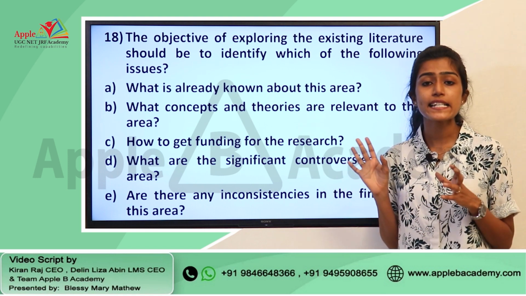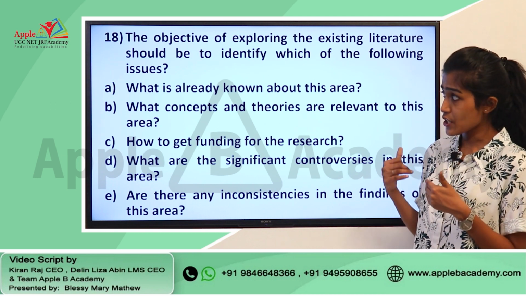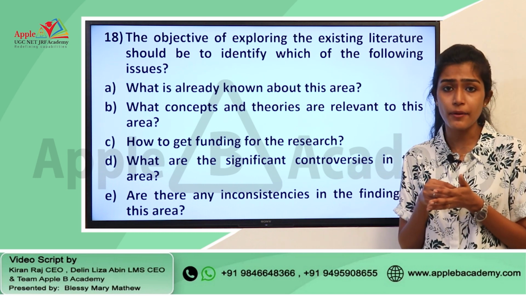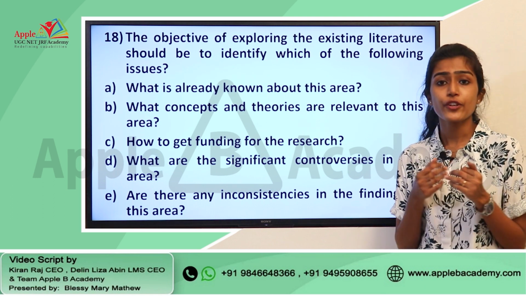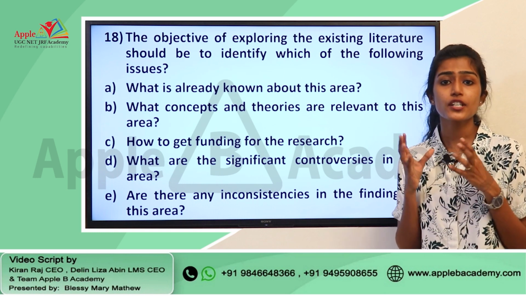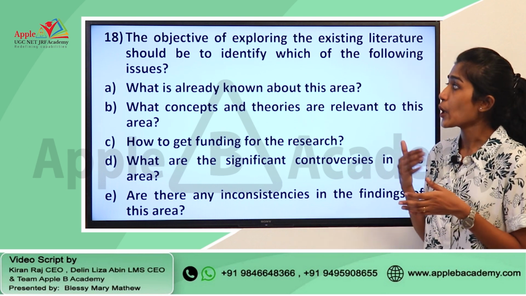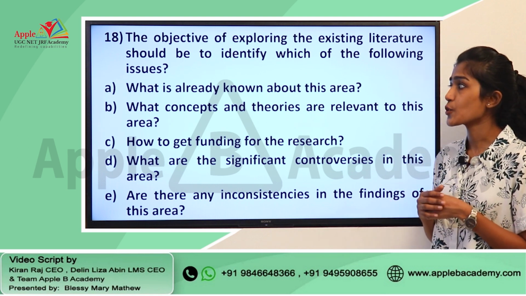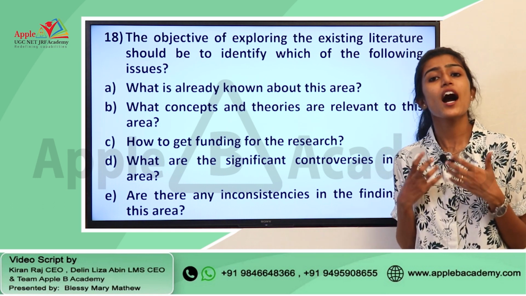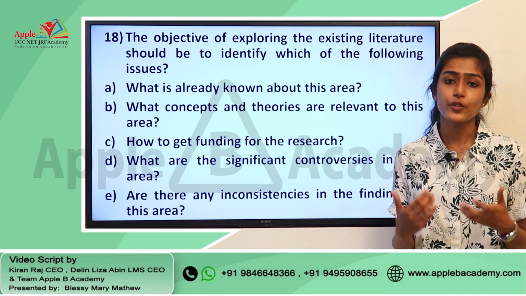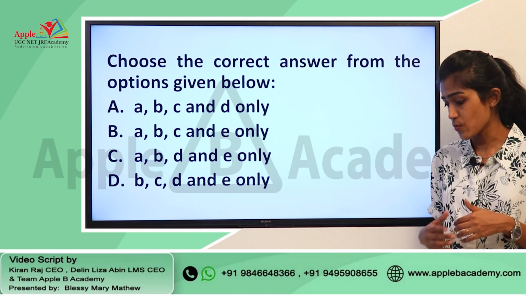So, this question is from the module research aptitude, and if you find out the area from which this question is asked, this is particularly from reviewing the literature. If you know the various steps, reviewing of literature is one of the most important steps in research, and the question asks us to find out the objective of exploring existing literature should be to identify which of the following issues. So, what is the main focus, or why are we reviewing the literature when we are doing a research? That is the question here, and you have various options given here as well.